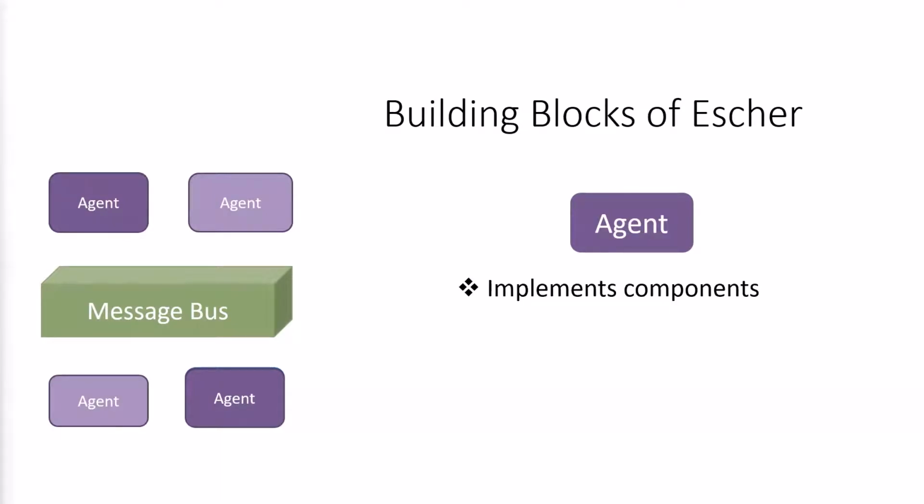The agents in the system implement components. An agent can be refined, that is, it can be replaced with one or more agents. The refinement is correct if the new agents have the same external behavior as the old agent. A common example of a refinement is sharding.